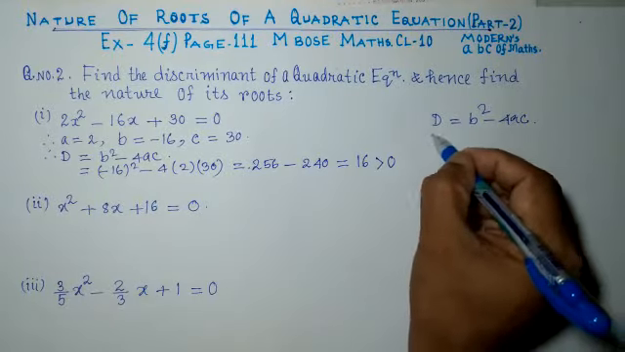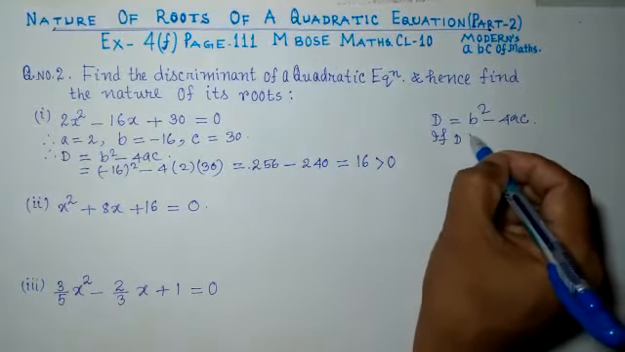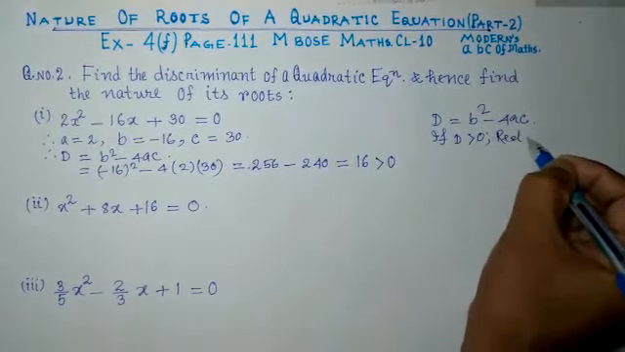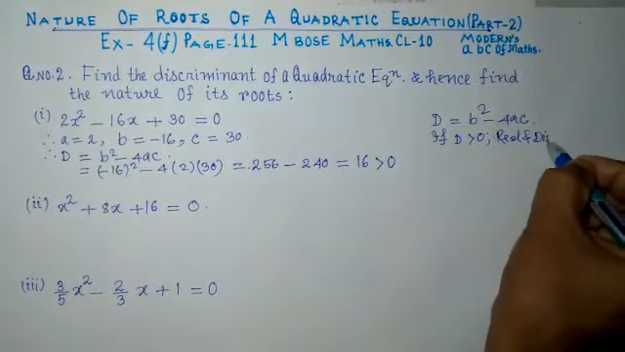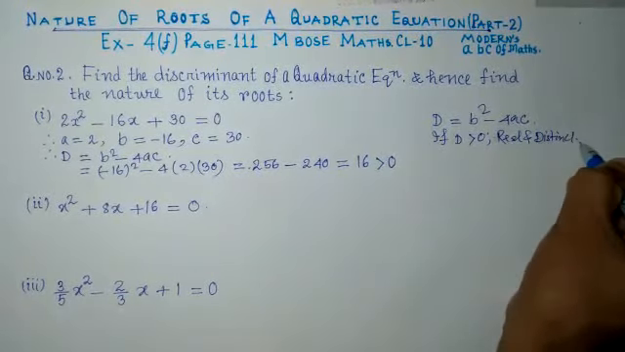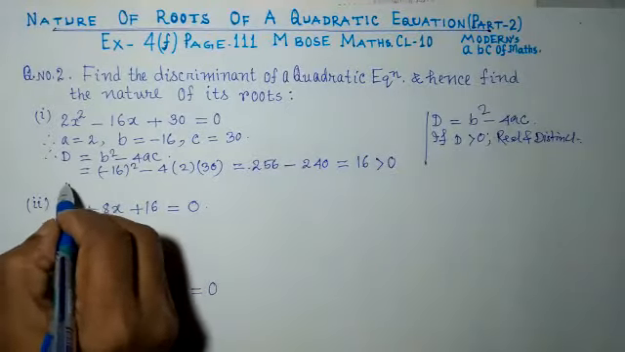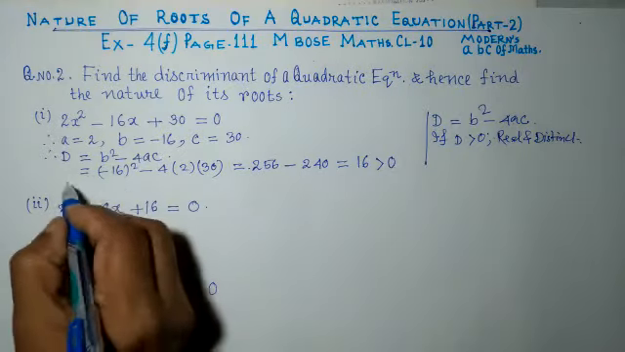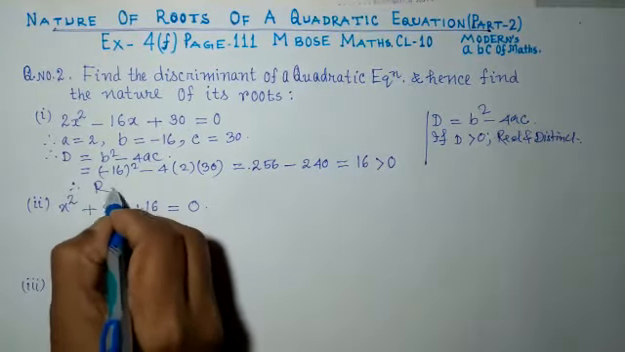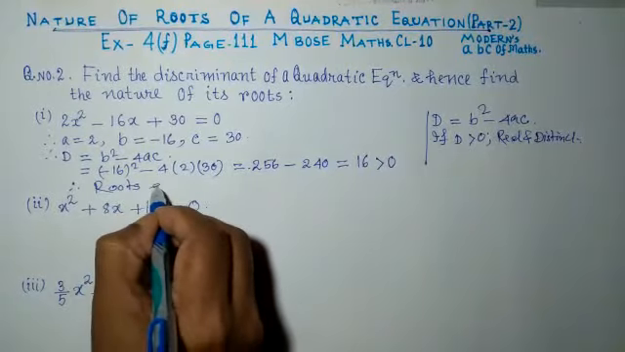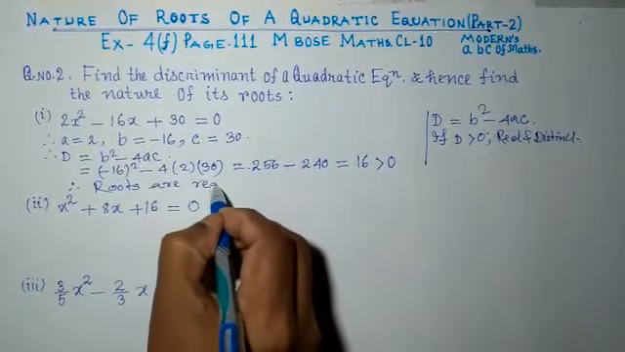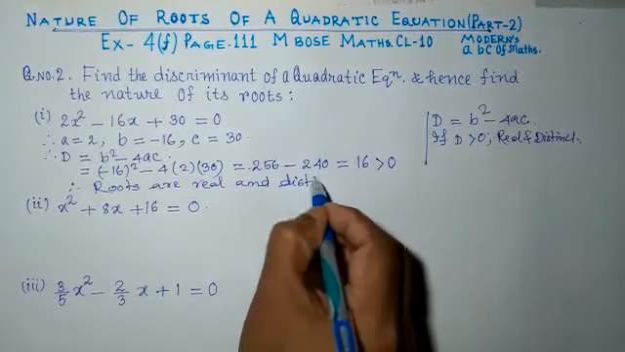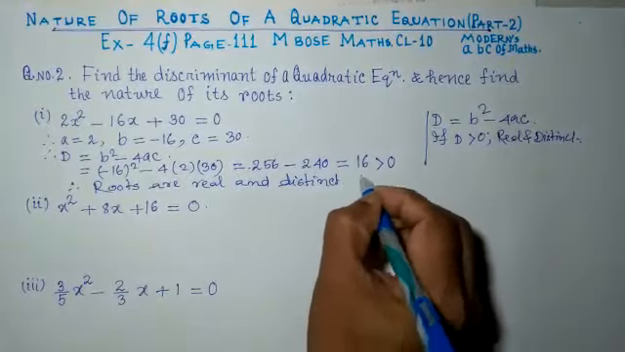Remember, if d is greater than 0, roots are what? Real and distinct. So remember this. So we can write here, we get d is greater than 0. So roots of this equation are what? Roots are real and distinct. That is the answer of the sum.